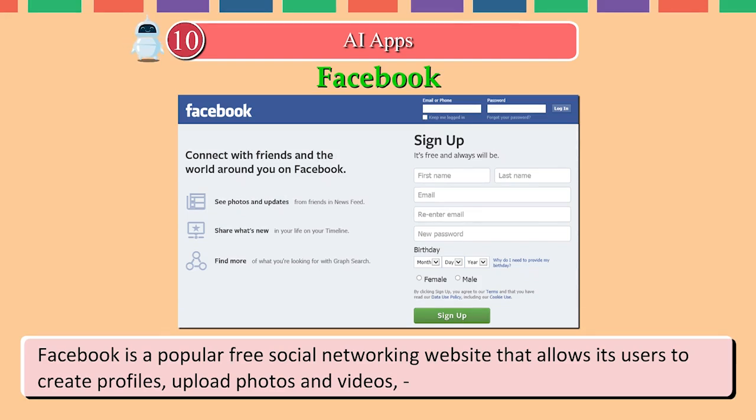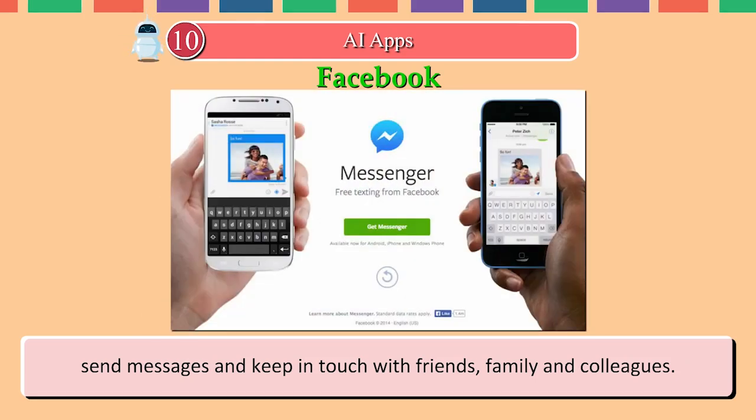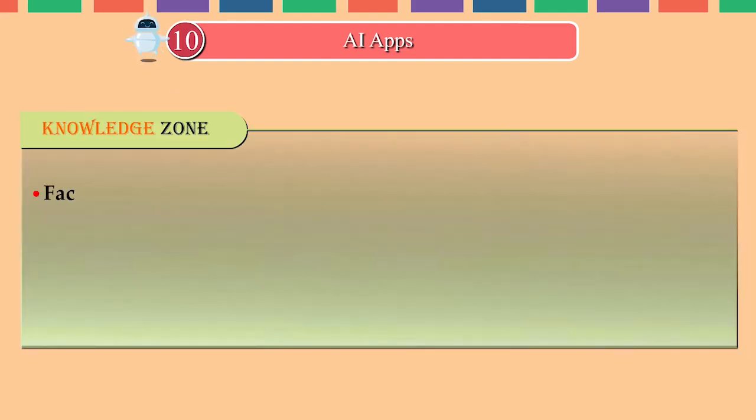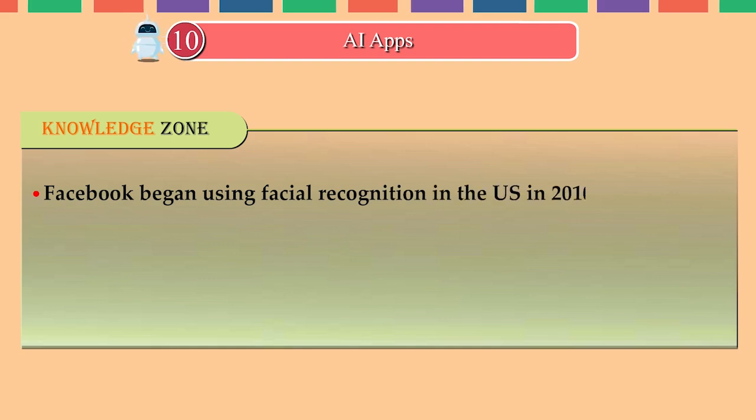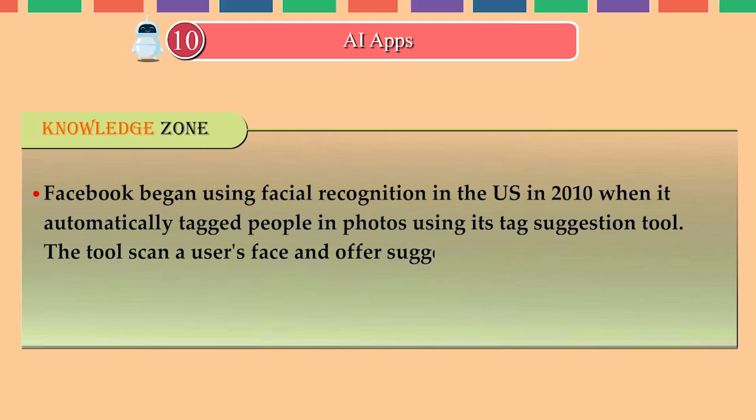Facebook is a popular free social networking website that allows its users to create profiles, upload photos and videos, send messages, and keep in touch with friends, family, and colleagues. Knowledge Zone. Facebook began using facial recognition in the US in 2010 when it automatically tagged people in photos using its tag suggestion tool. The tool scans a user's face and offers suggestions about who that person is.